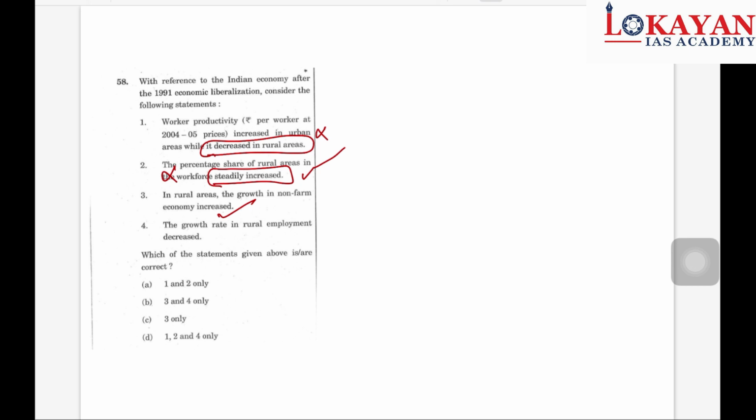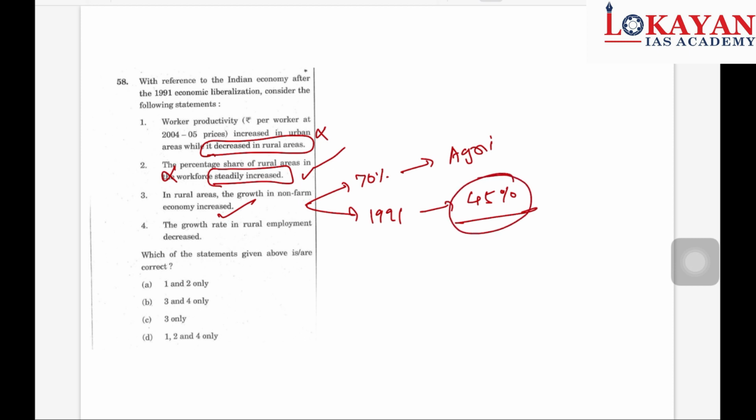Why? Earlier 70% of the population was involved in the agriculture sector, and after the 1991 reforms, it has reduced to 45%. Still we consider it a large chunk dependent on agriculture. It should have been less, but it has reduced by some percentage. So obviously, where would the other chunk have gone? To the non-farm sector.